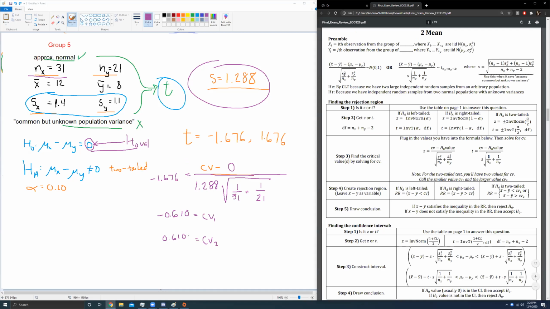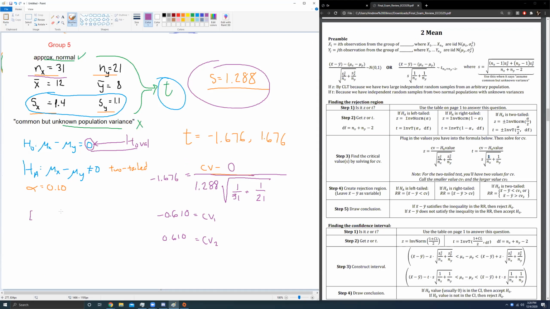Again, what are you going to encounter on the exam? You'll get a couple of blanks, and so they'll say, what is CV1? And then the next blank will be CV2, what's that going to be? Or if you only had one critical value, then you just say NA. In our case, this was a two-tailed test. Because of the two-tailed test, we need 2 critical values. Provide the smaller critical value first. This guy would be my first answer. And this guy, because it's a two-tailed test, I have a second critical value. That would be my second answer.